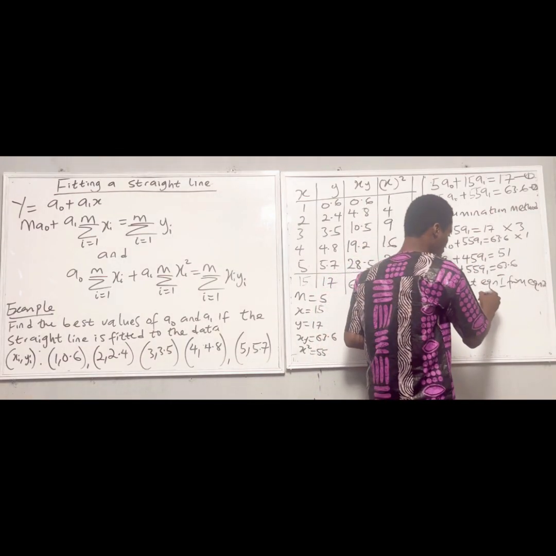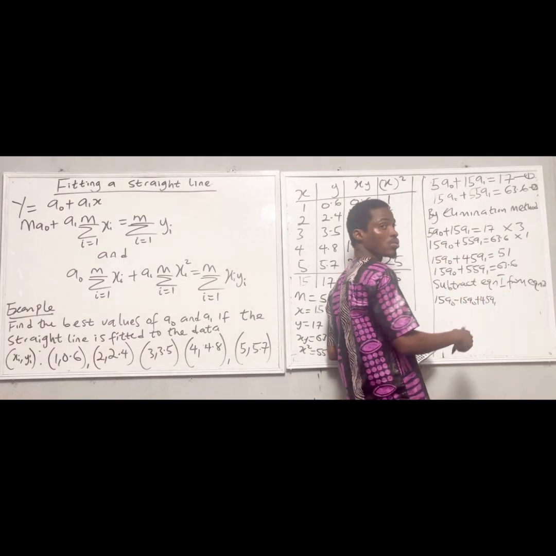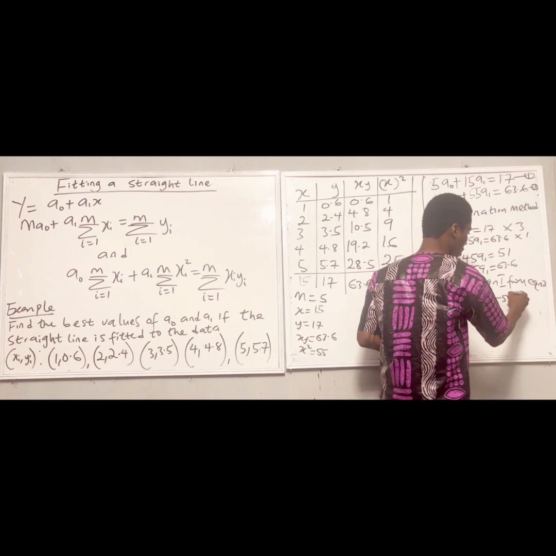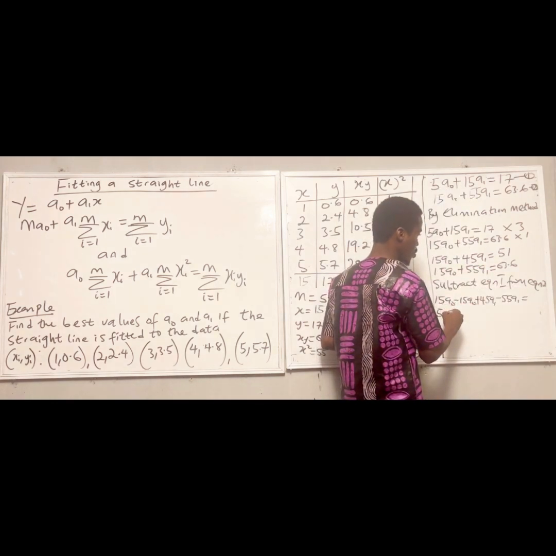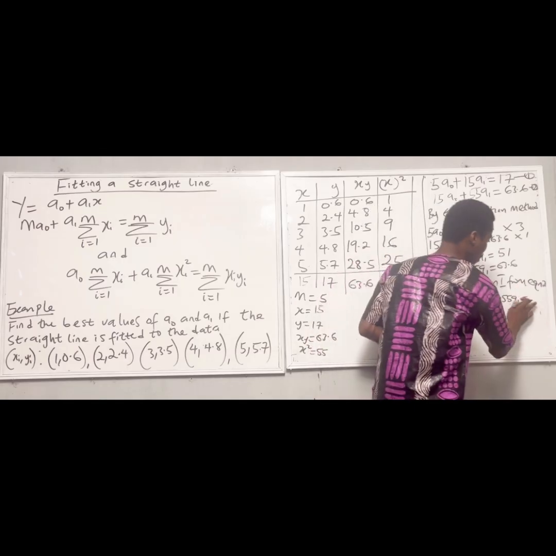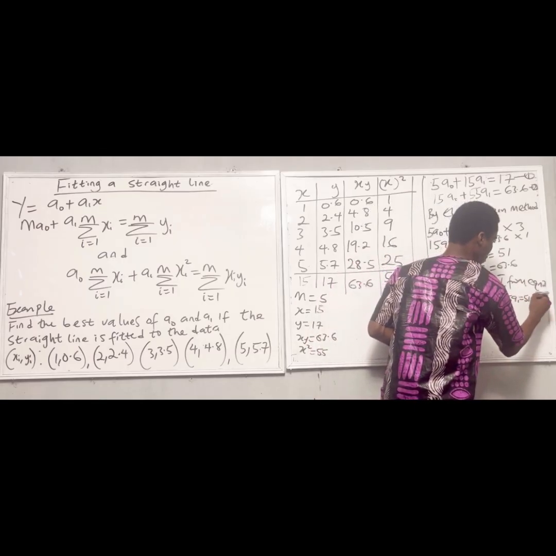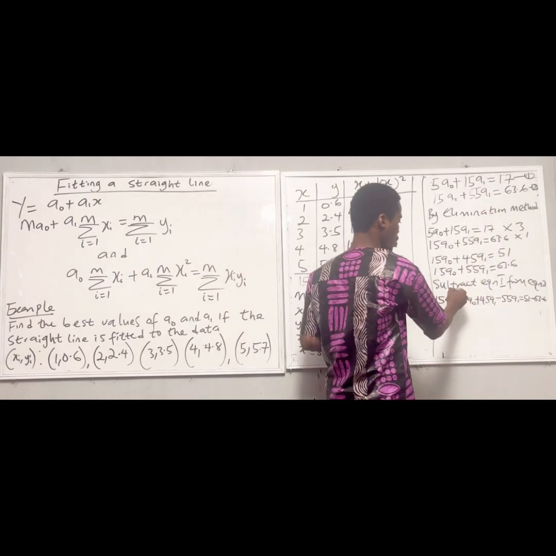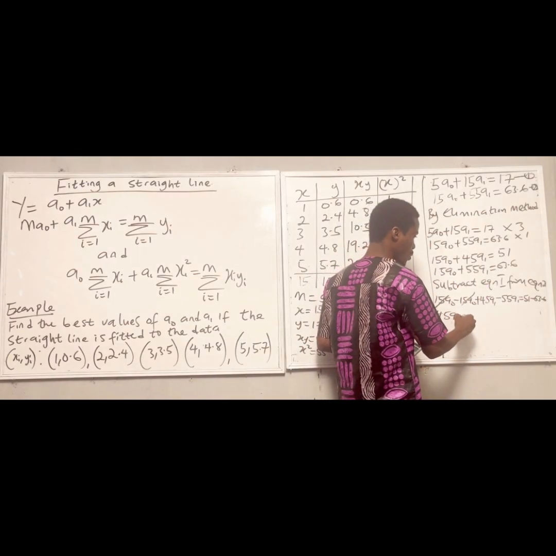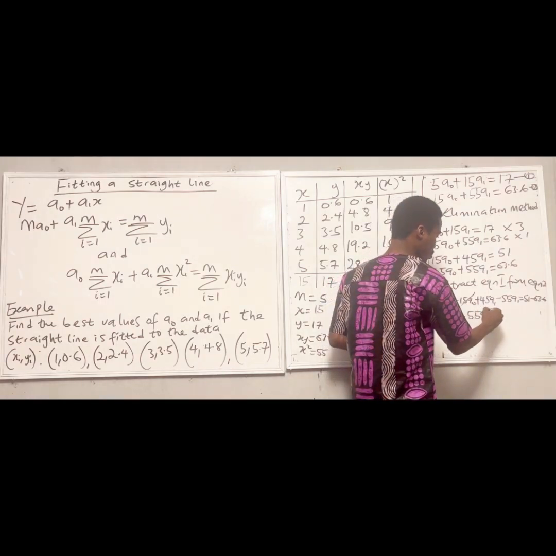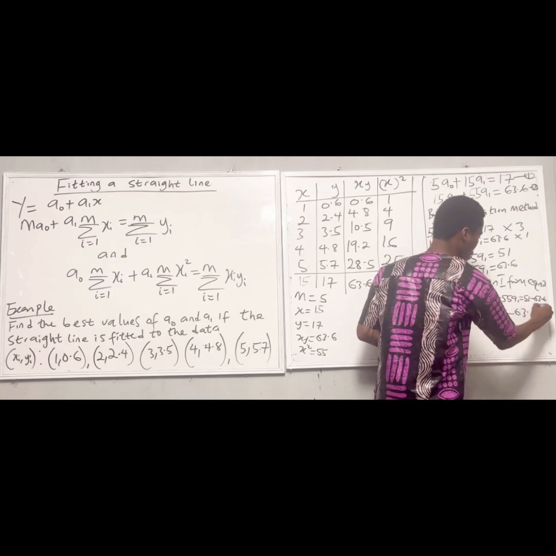Then plus 45a1 minus, minus times plus is minus, 55a1. Then it is equal to 51 minus 63.6. The 15a naught is going to cancel, so I will be left with 45a1 minus 55a1 equal to 51 minus 63.6.